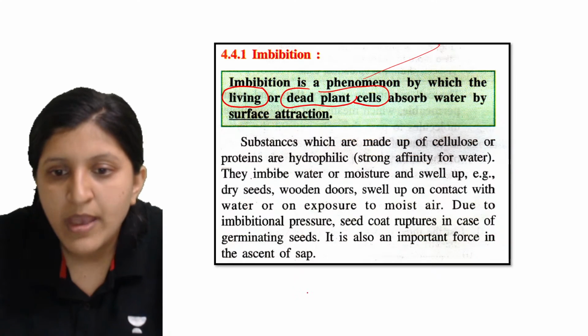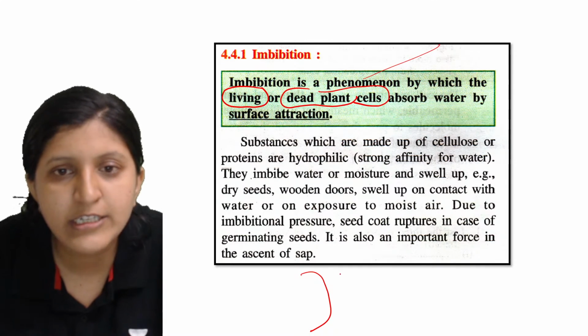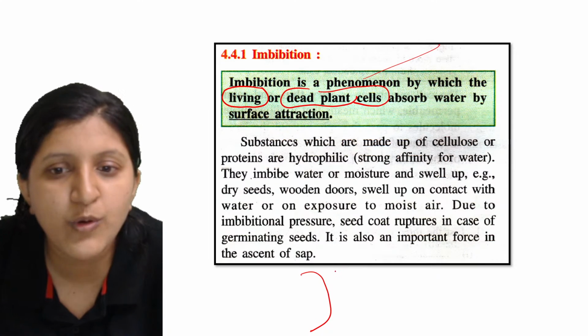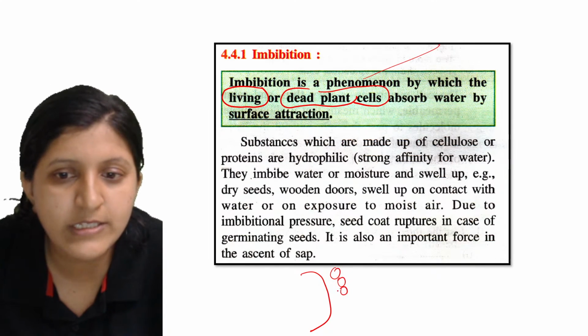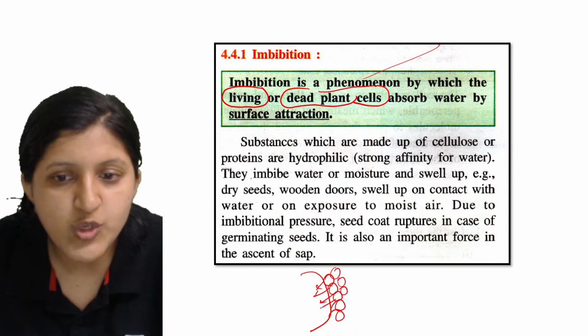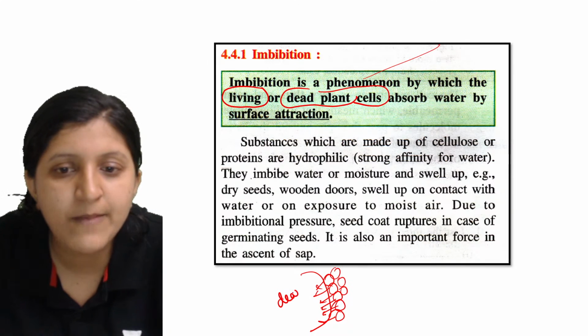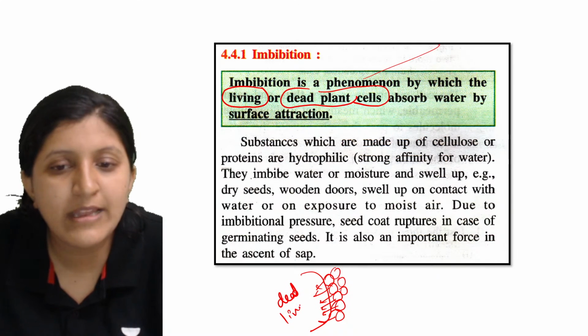Let's say this is the surface of a cell, and here you can see the water is present. Because of the surface attraction, there is a movement that can be seen. So water can move in. This can happen in a dead cell, and this can happen in a living cell.